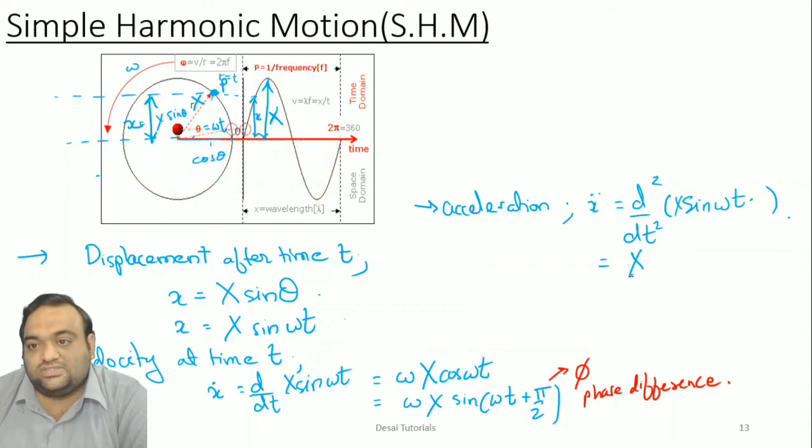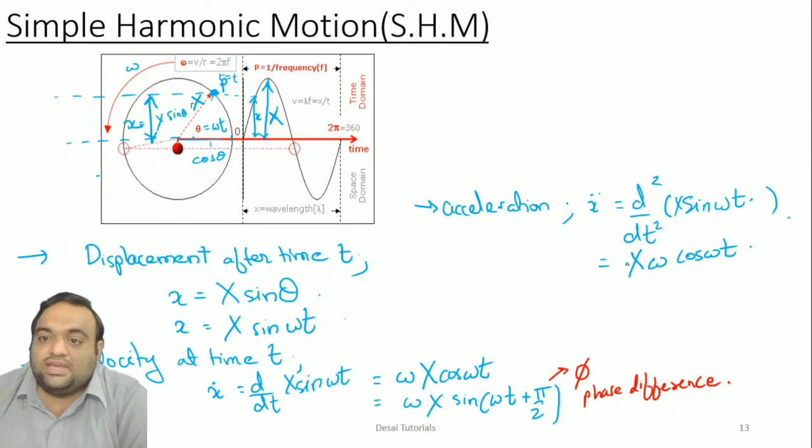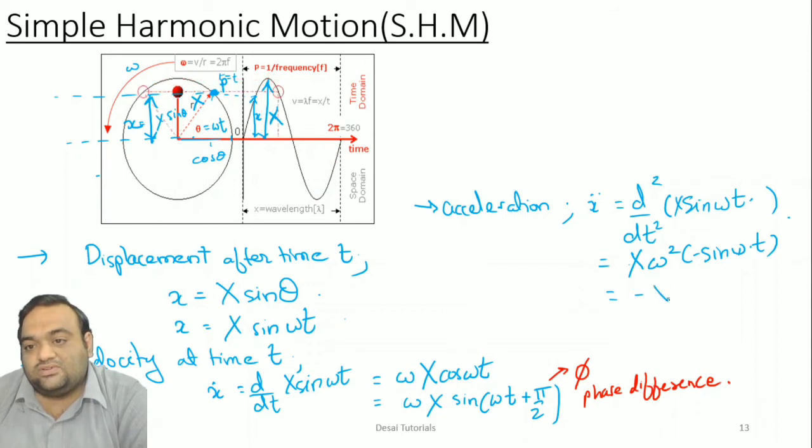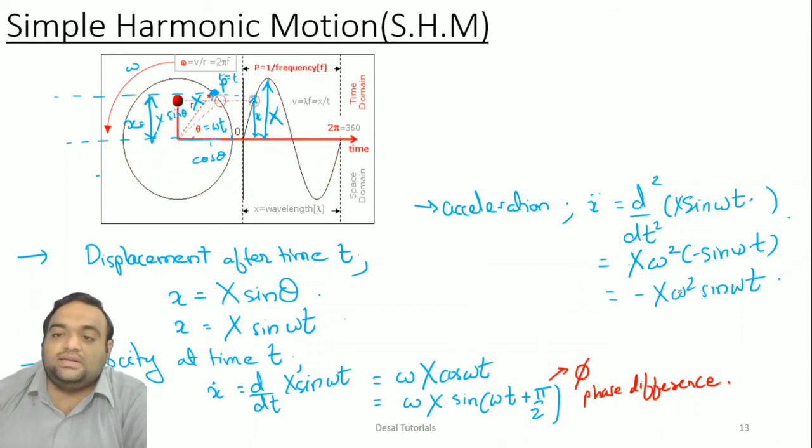So X is constant, so X will come out. Omega, first derivative will give cos omega t. Now again we need to differentiate, so cos will become minus sine omega t, and one more omega will come out, so it will be minus of X omega square sine of omega t.